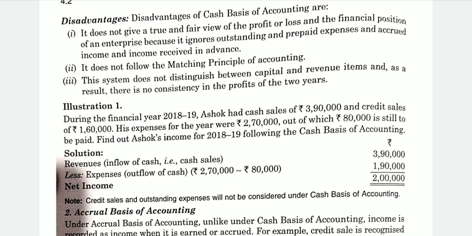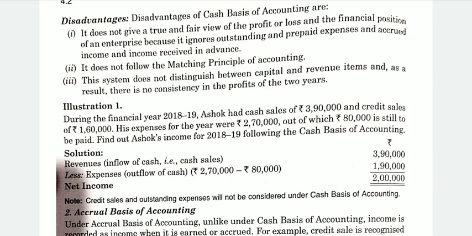See here that during the financial year, say 18-19, Ashok had cash sales of rupees 3,90,000 and credit sales also of 1,60,000. As we all know, we just have to record the cash sales. So what will be the revenue? That is only 3,90,000, because that was a cash sale. We cannot include the credit sale of 1,60,000 if we are following the cash basis of accounting. And now let's see.